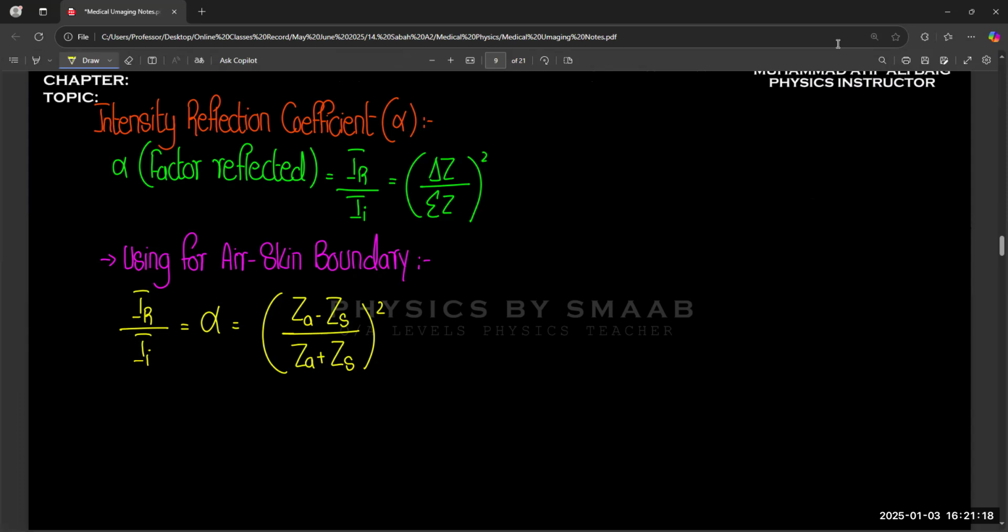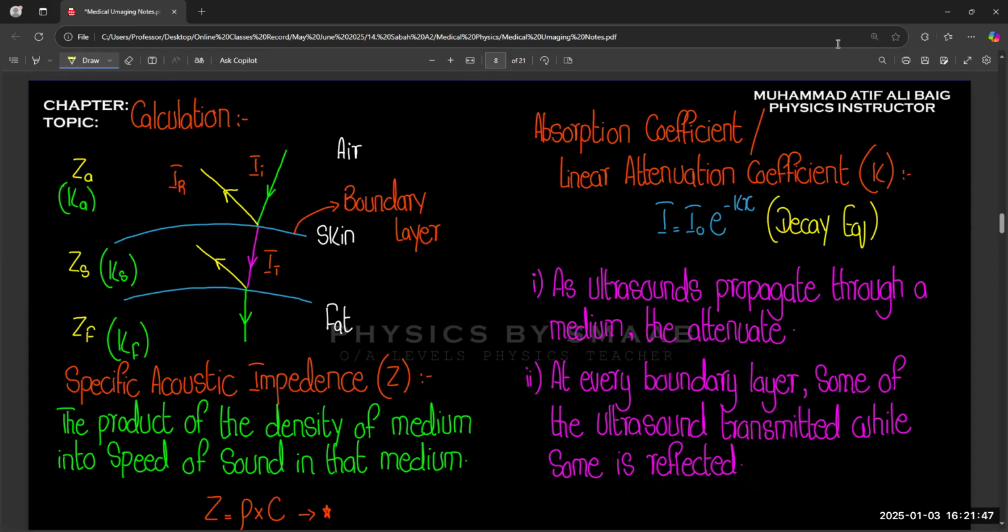For example, if we have a total value of 1, then from 1, how much of the ultrasound wave is going to be reflected and the rest is going to be transmitted into the skin or a specific medium, right? Because this is for reflected. It is called the intensity reflection coefficient, so it clearly tells you about the reflected one, this IR value, right?